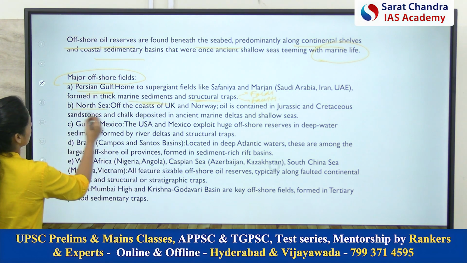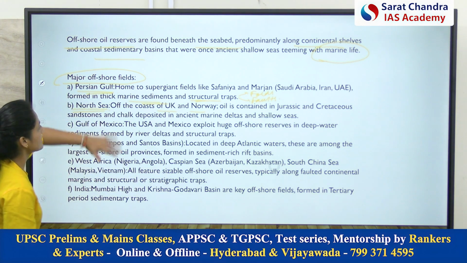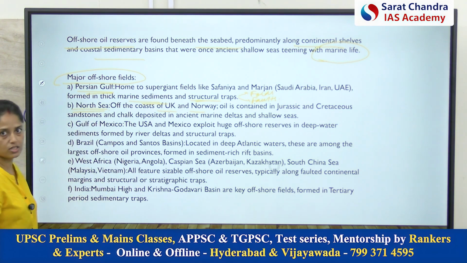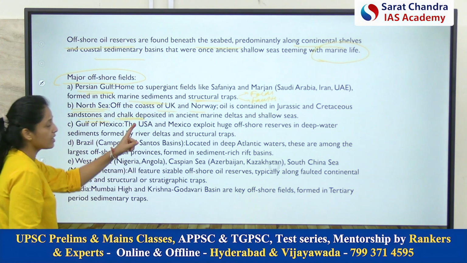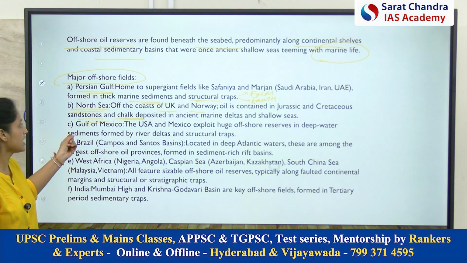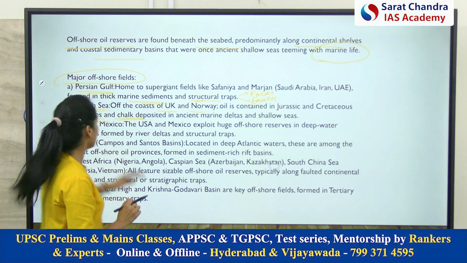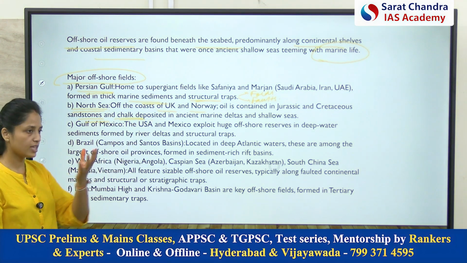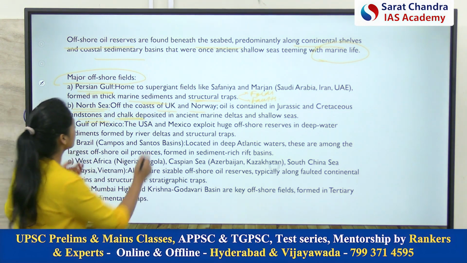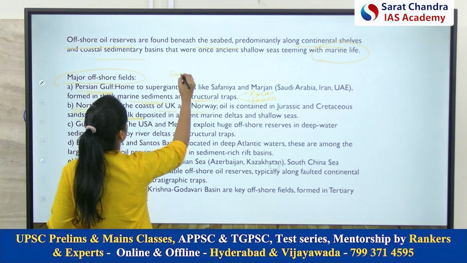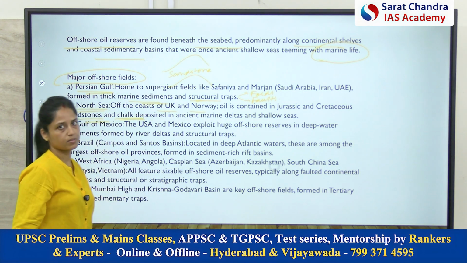Second is the North Sea, along the coast of UK and Norway. What is important here is that along the North Sea, there are various depositions of sandstones and chalk deposits, and we have discussed in the conditions that the presence of permeable rock is also an important condition. So these are permeable rocks, so they can store the oil and gas reserves inside themselves. Okay, and these permeable rocks, for example sandstone, will be covered by impermeable rocks.